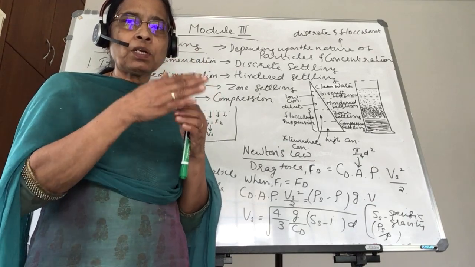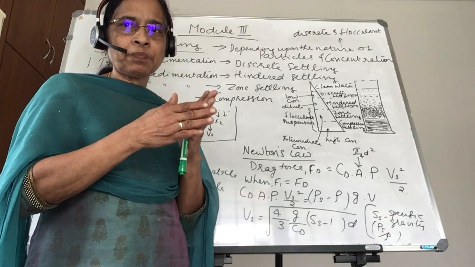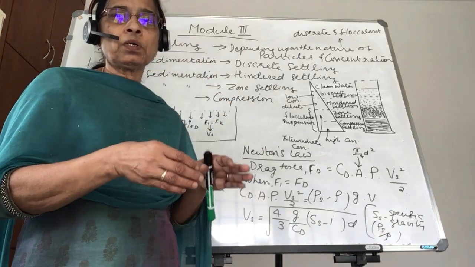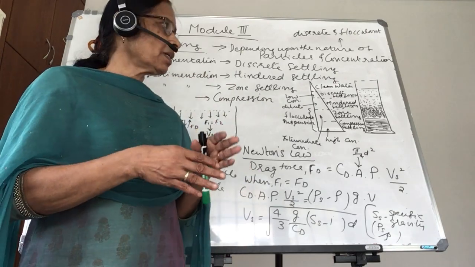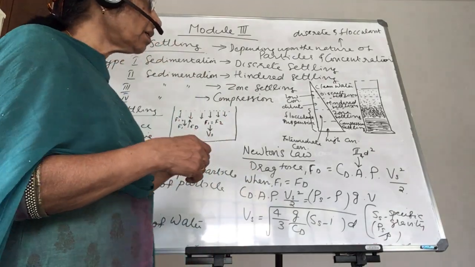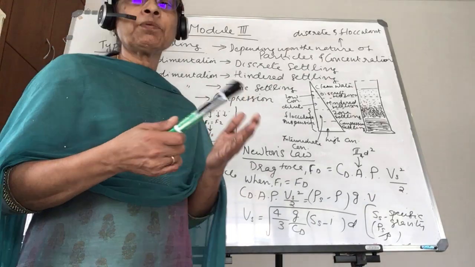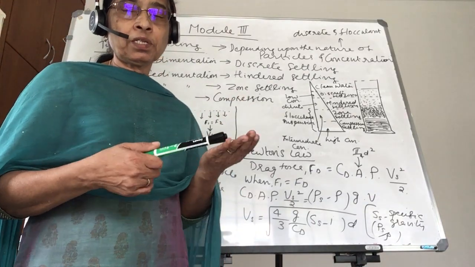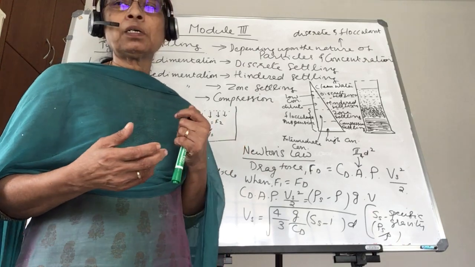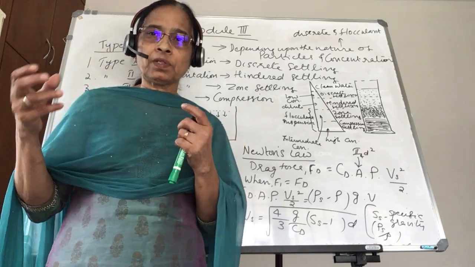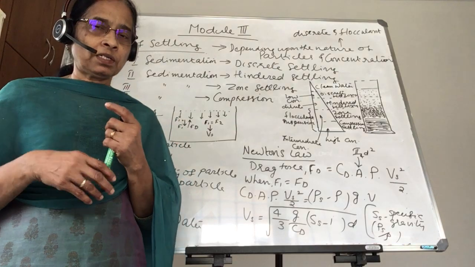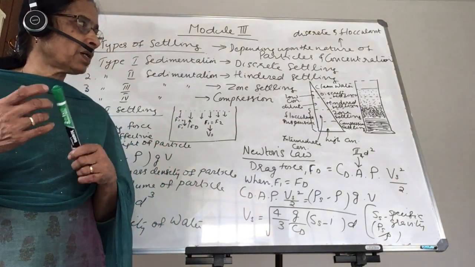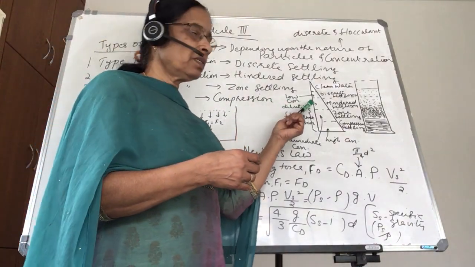Because of the collision between these two particles or the influence of the other particle, it will try to settle there. That is hindered settling. For example, some students learn their lessons properly by themselves, whereas some students need the influence of their parents or other students. That type of particle is termed hindered settling.